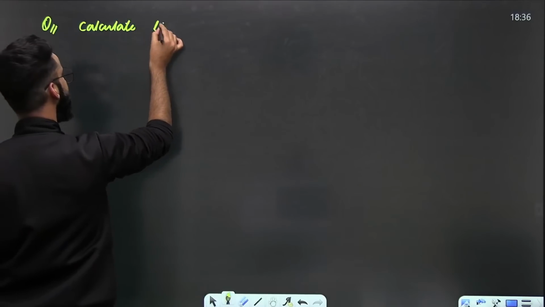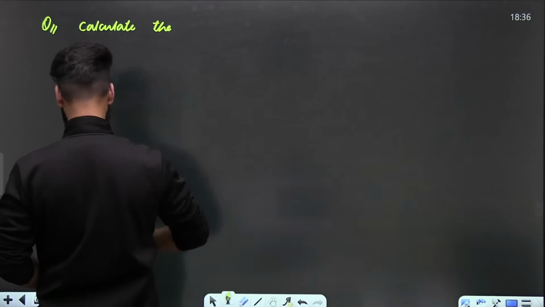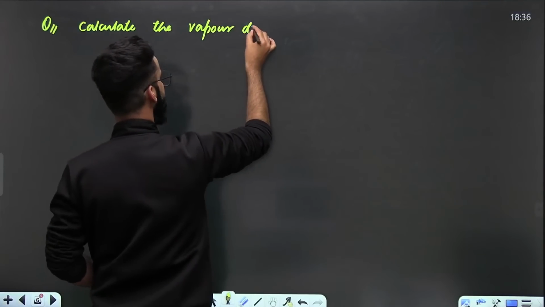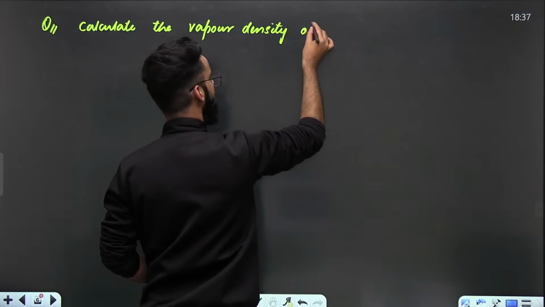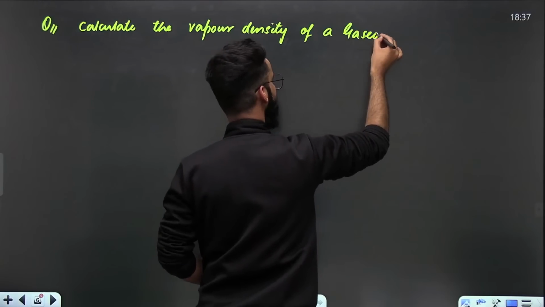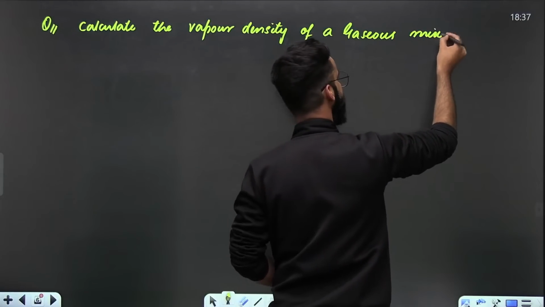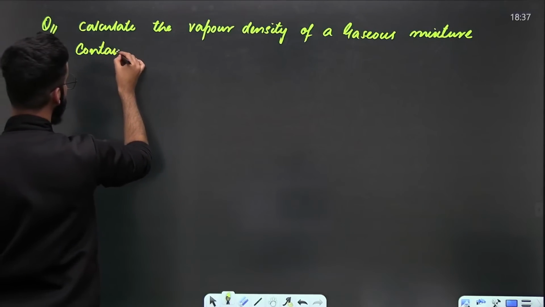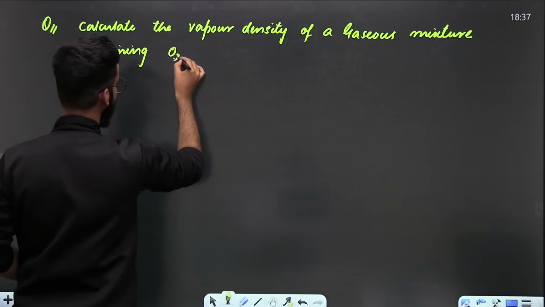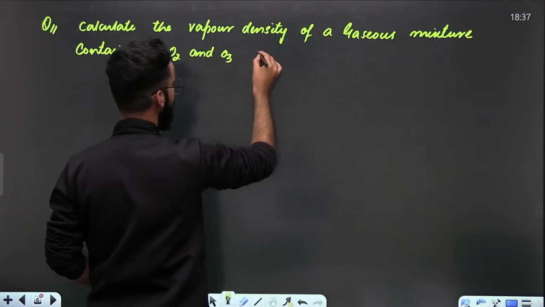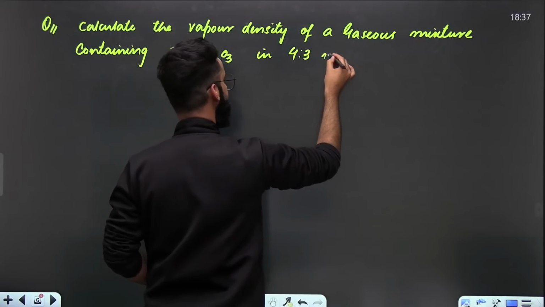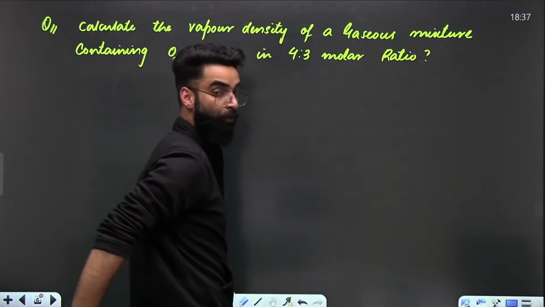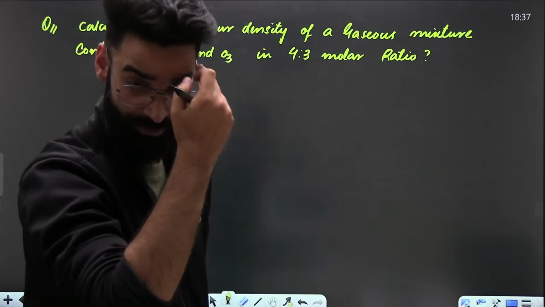Calculate the vapor density of a gaseous mixture containing O2 and O3 in 4:3 molar ratio. This is the question, guys.